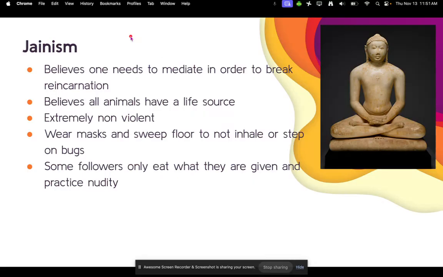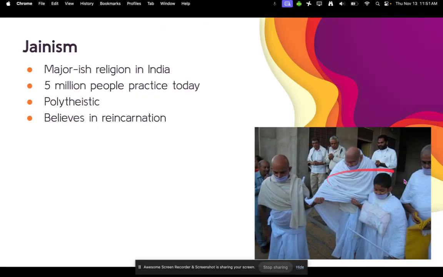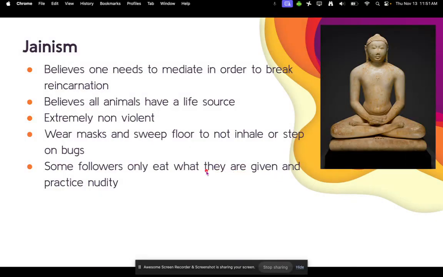So they believe that one needs to meditate in order to break reincarnation. They believe all animals have a life source. They are extremely nonviolent, so much so that they may wear masks, like this guy right here, and sweep the floor so as not to inhale or step on bugs. Some followers only eat what they are given, and they may also practice nudity.